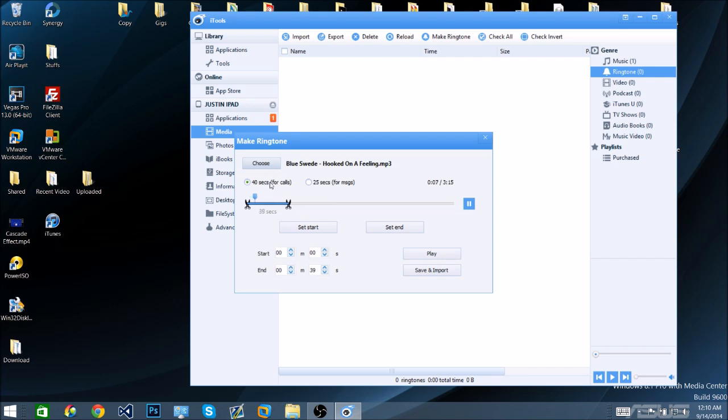So say for calls you want a 40-second one. You can go ahead and save and import.